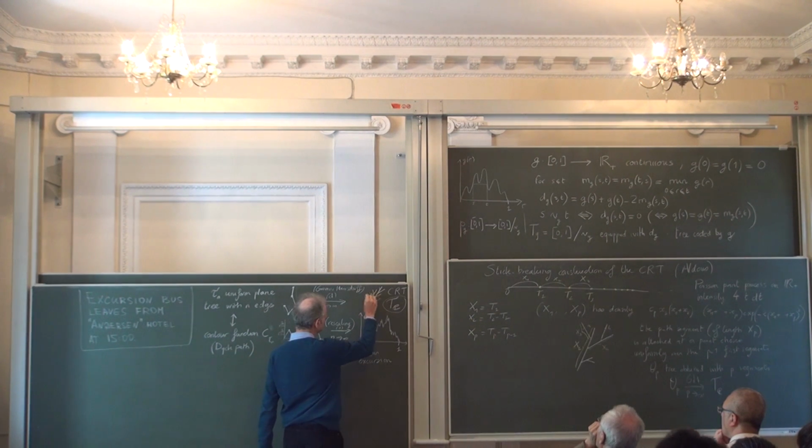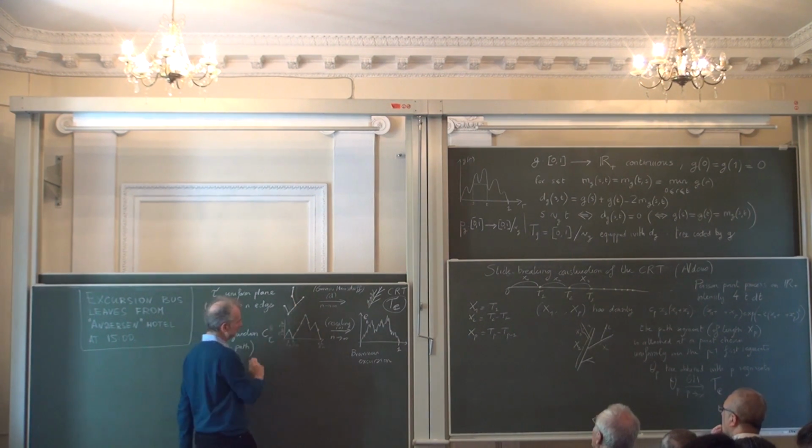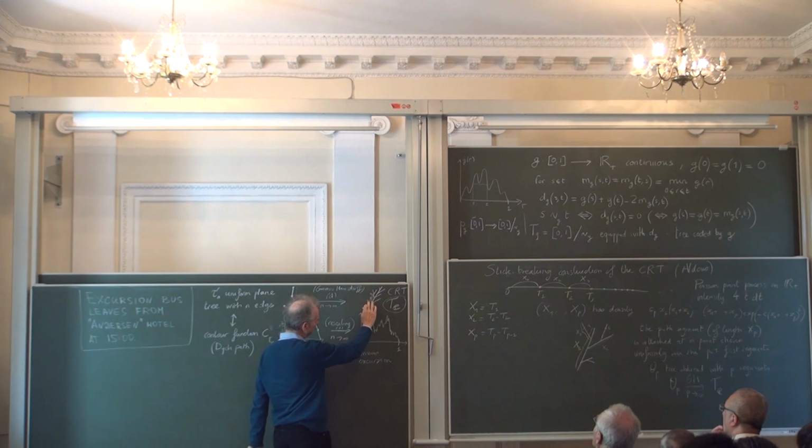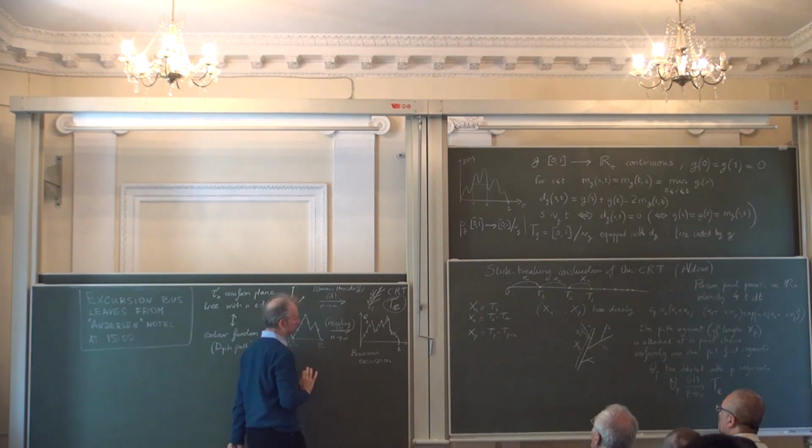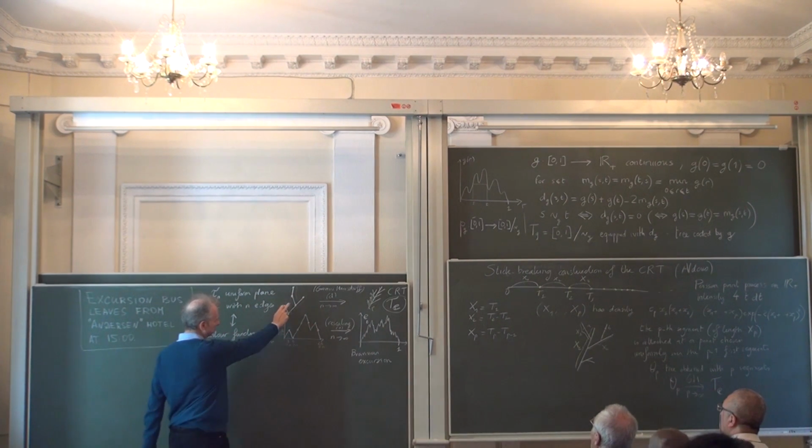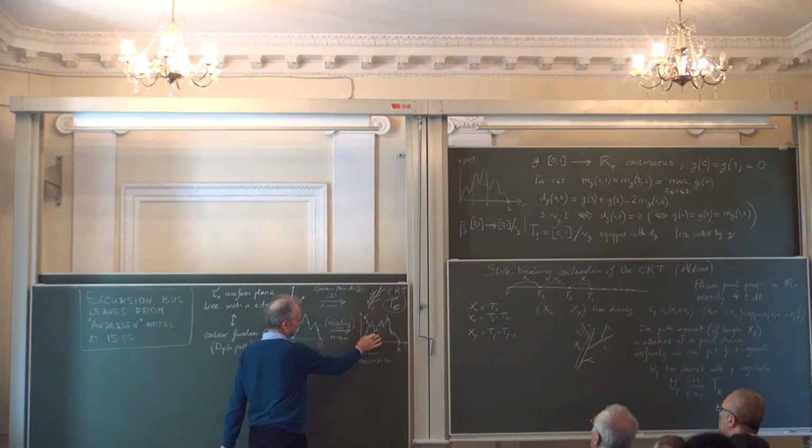You have an exploration map, just as I was exploring here. And if I consider this exploration map and look at the distance from the root in this exploration, this will give me the Brownian excursion. Okay, so just the same relation as going from here to here. This also works in some sense from here to here.